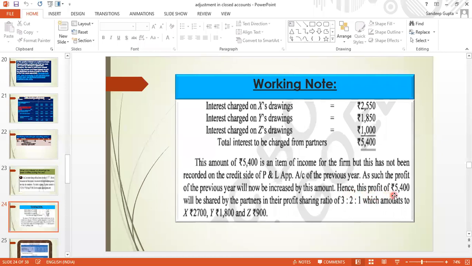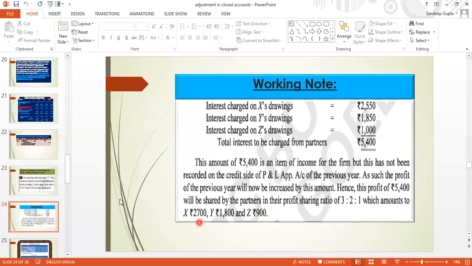Hence this profit of rupees 5400 will be shared by the partners in their profit sharing ratio of 3:2:1, which amounts to rupees 2700, 1800 and 900. So when we calculate, we do calculate 5400 in 3:2:1. So this amount will come out.